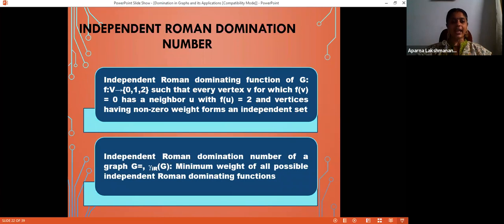Next one was the independent Roman domination number. Again, it is a function defined from the vertex set V to {0, 1, 2} such that every vertex v for which f(v) = 0 has a neighbor u with f(u) = 2, and the vertices having non-zero weight form an independent set. The concept of an independent set is introduced. Vertices having non-zero weight should not have any adjacency between them. In that way, we have to assign the weights. The independent Roman domination number is the minimum possible weight of an independent Roman dominating function, denoted by gamma IR of G.